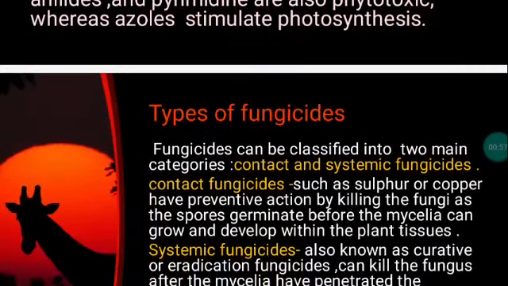Types of fungicides. Fungicides are classified into two main categories. The first one is contact fungicides and the second one is systemic fungicides. Contact fungicides are considered protective or preventive fungicides. Contact fungicides are normally used to control foliar diseases. They are generally applied to the leaf and stem surfaces. Contact fungicides such as sulfur or copper have preventive action by killing the fungi as the spores germinate, before the mycelia can grow and develop within the plant tissue.